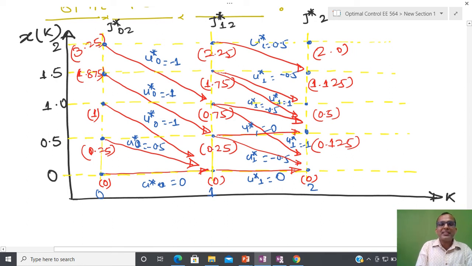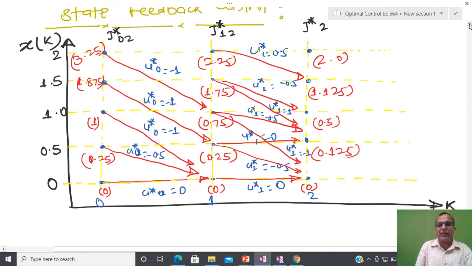So you can see that you are at 2, and after that you try to see that if you want to move from 2 to 1 at that time, or try to see in backward way, if you are at 1 and you are going to move to 2, then what kind of control you have to apply.